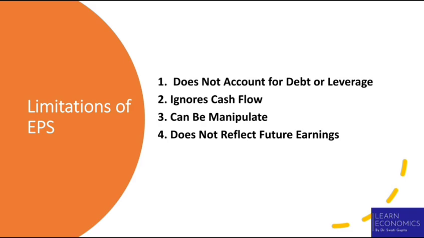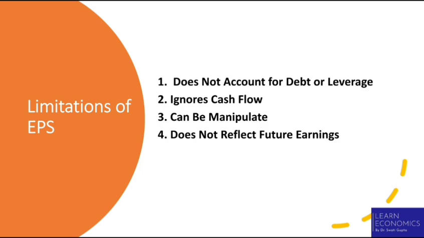For example, Company A and Company B both report an EPS of rupee 10. Company A has no debt while Company B has rupee 500 crore in debt.